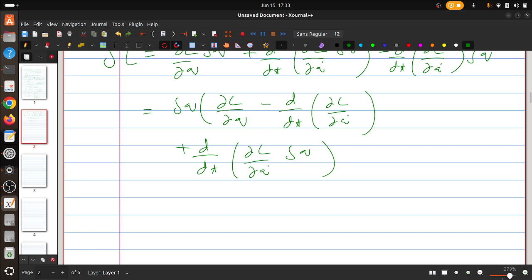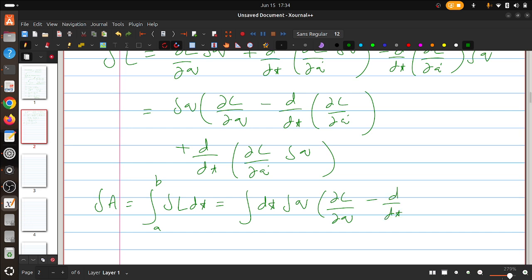When we integrate, delta A from A to B is the integral of delta L dt. Now this can be written as the integral of dt δq [∂L/∂q minus d/dt(∂L/∂q̇)].